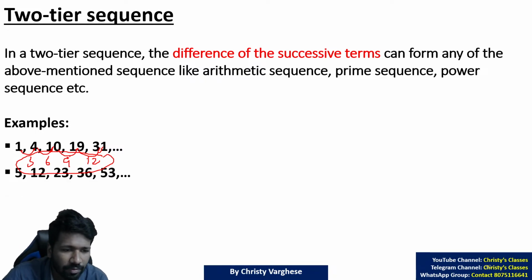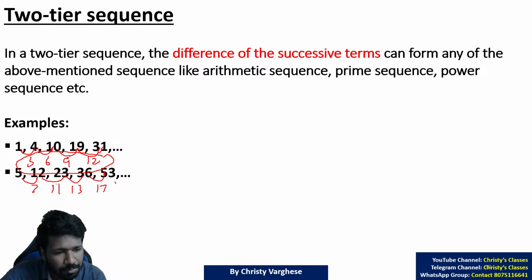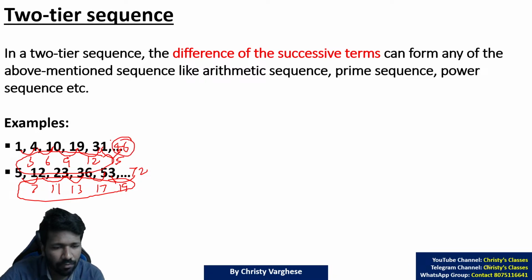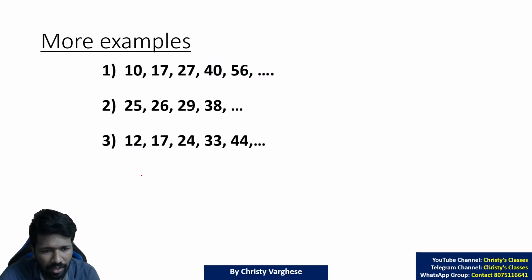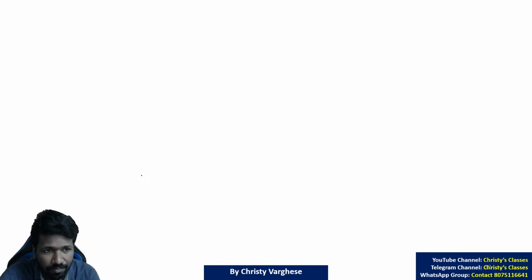Another example, 5, 12, 23, 36, 53. If you take the difference: 7, 11, 13, 17. This is a prime number pattern. The next prime number after 17 is 19. So 53 plus 19 should be the next term. That is 72. Yeah, here the next term is 31 plus 15, 46. All of you are understanding? So this is a 2-tier arithmetic sequence. This is a 2-tier prime sequence. And the next example you can try yourself, and these examples also you can try yourself.